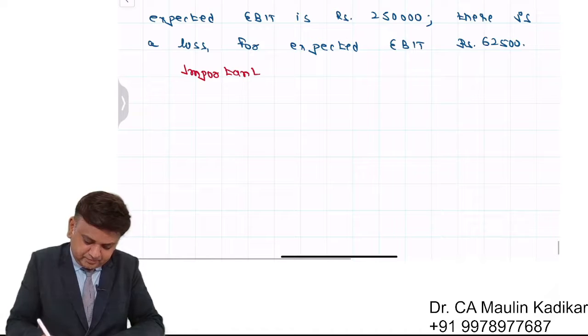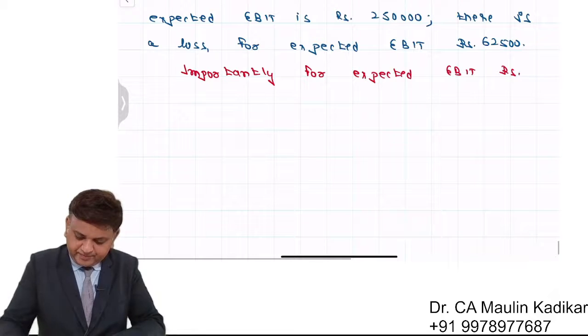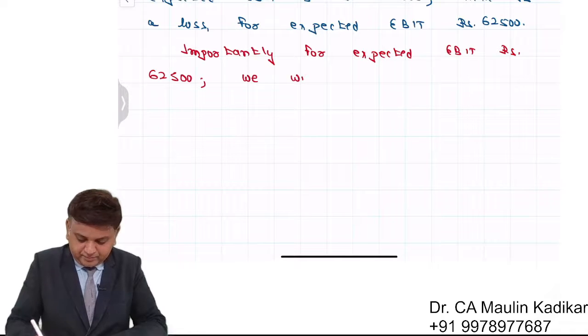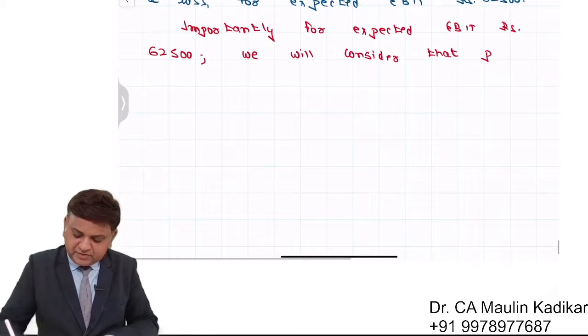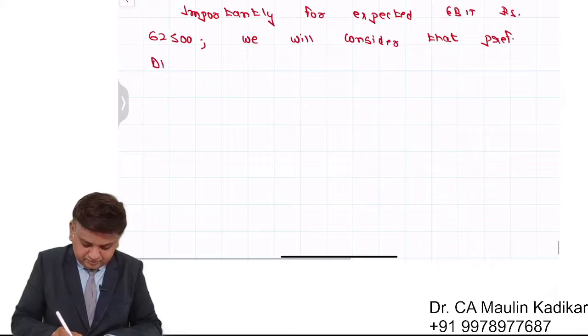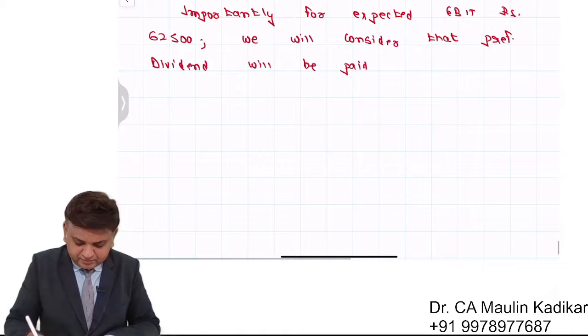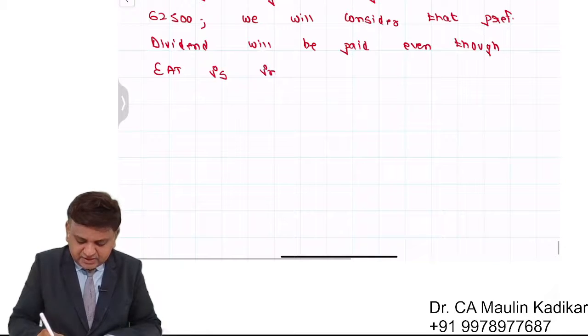Importantly, for expected EBIT rupees 62,500, we will consider that preference dividend will be paid, even though earning after taxes is insufficient.